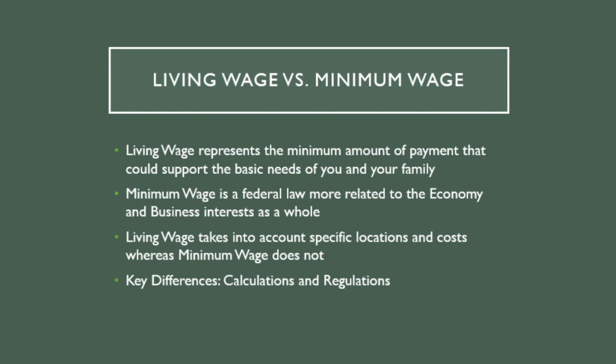The key differences between the two is that minimum wage does not take into consideration the specific costs for different locations of living. Food, healthcare, childcare, transportation, and other necessities are all taken into consideration for living wage calculations, but not for minimum wage. Minimum wage is more based off of the economy and business interests as a whole. Minimum wage affects earnings on an individual level, whereas living wage takes various household sizes into consideration.